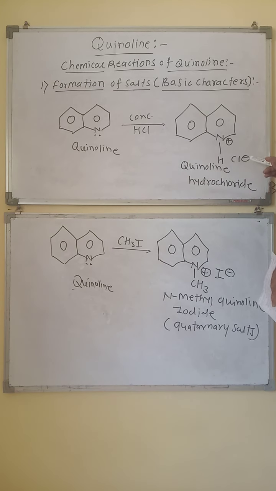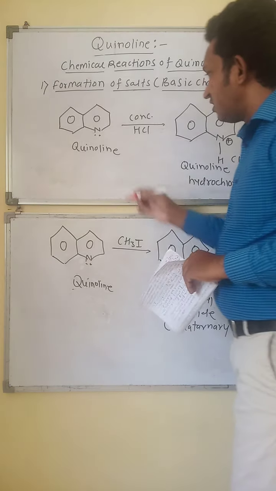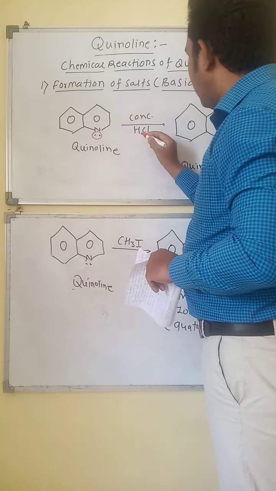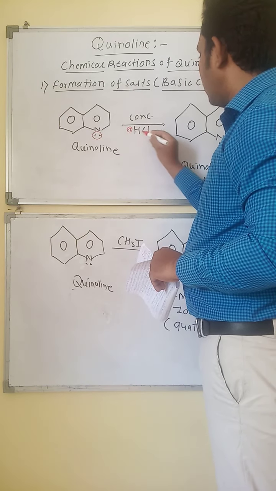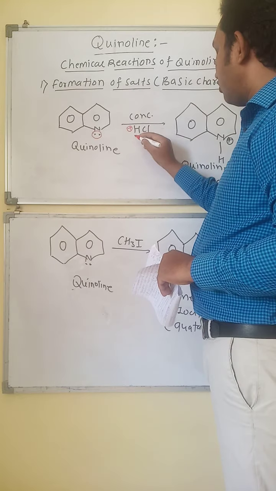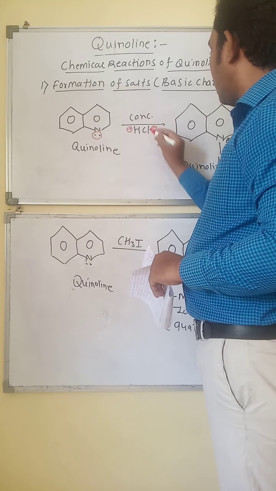This salt formed with the HCl is called quinoline hydrochloride. Now look at the structure of the quinoline, containing the nitrogen and a lone pair of electrons. In the concentrated HCl, hydrogen is positively charged, and chlorine is negatively charged.